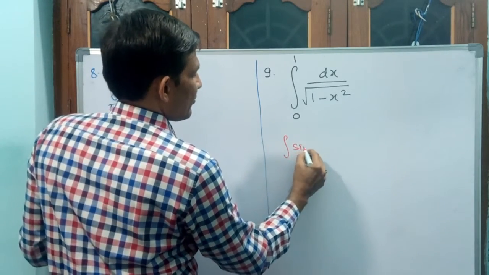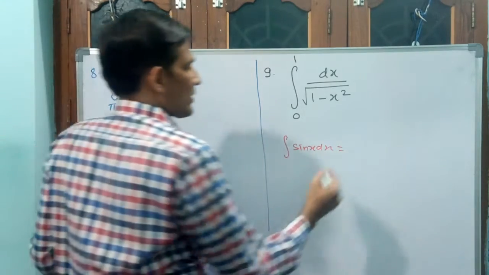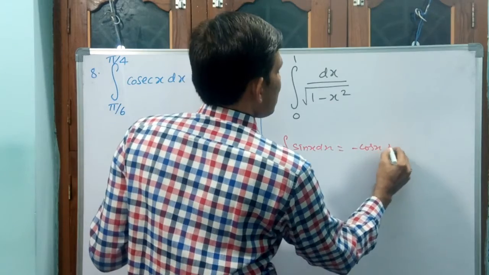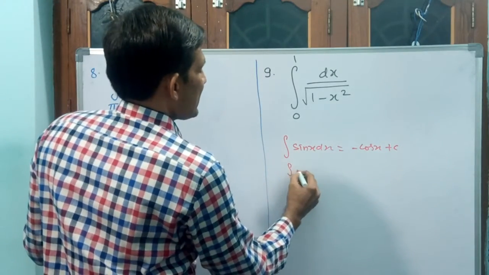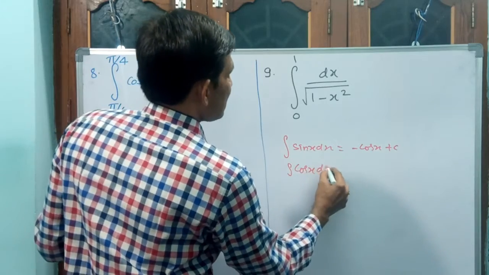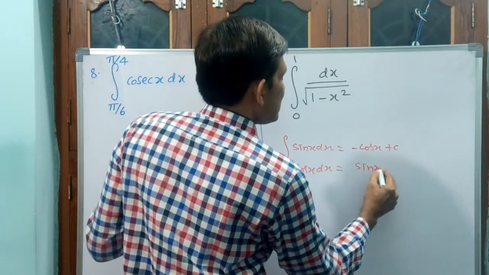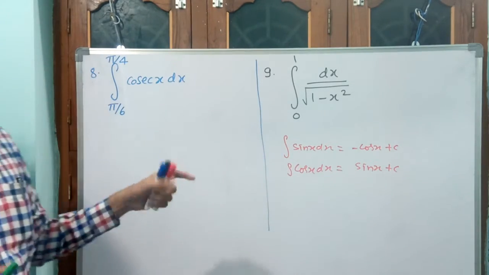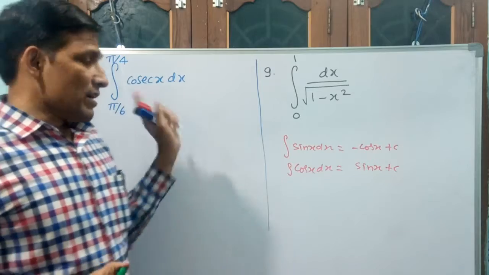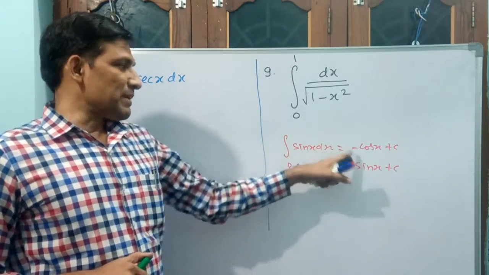Integral sin x dx is equal to minus cos x plus c. Integral cos x dx is equal to sin x plus c. This is the reversal of differentiation: d by dx of cos x gives minus sin x, and d by dx of sin x gives cos x.